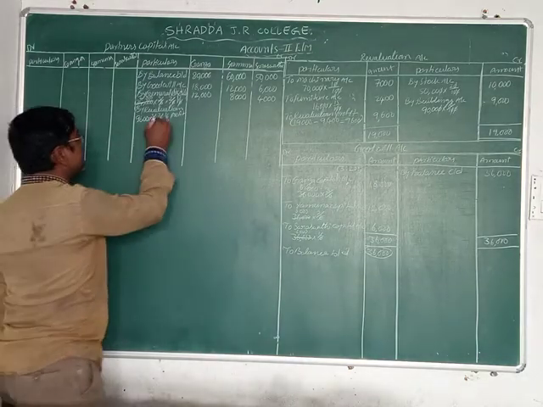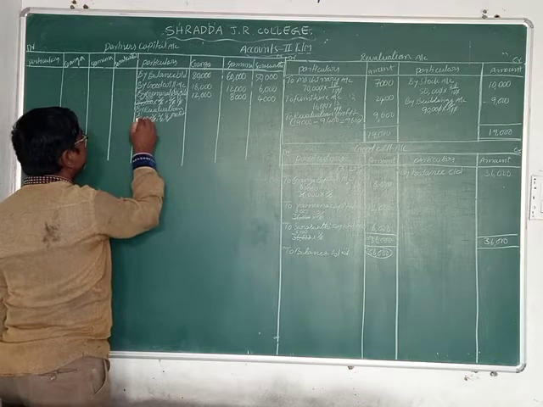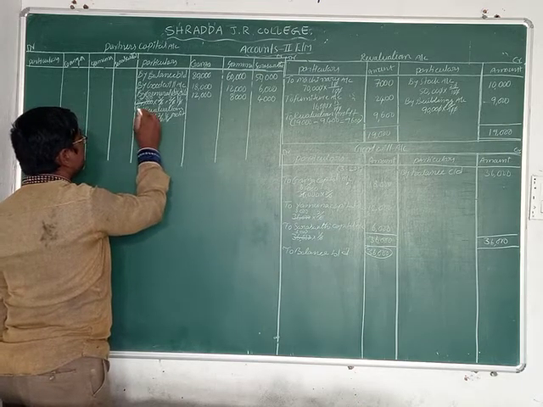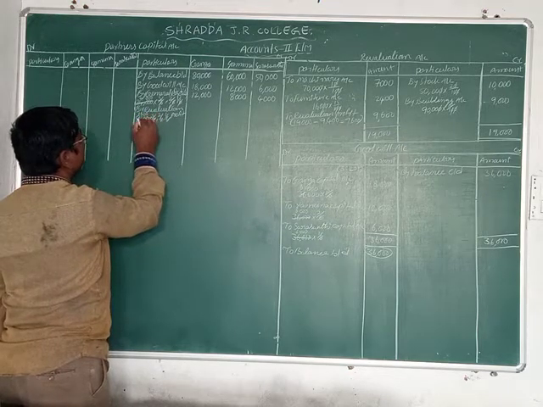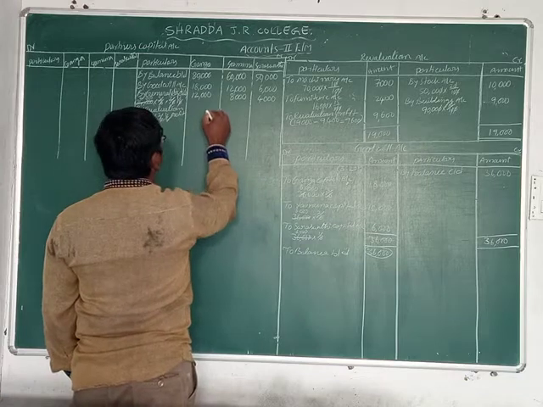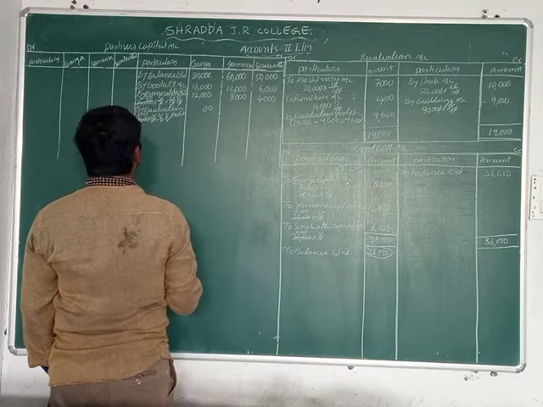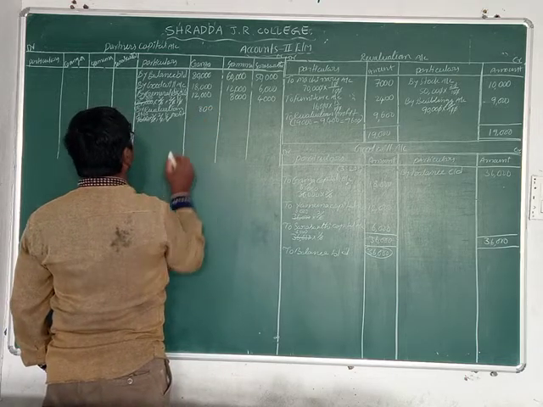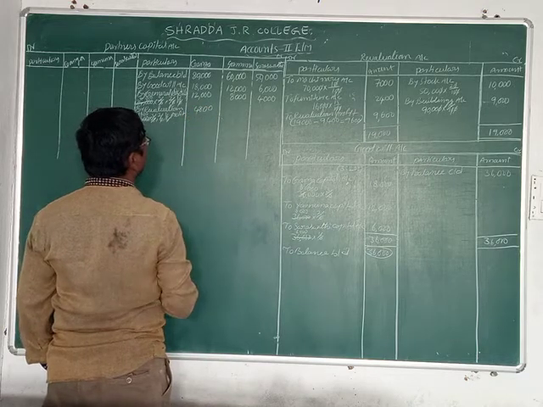Okay? 6 ones are 6. Here how much? 3. 3 6s are 36. So 6 6s are 36. 0 0. Okay friends? Now 3 0 0, 3 0 0, 3 6s are 18, 3 ones are 3 plus 1 is 4, 4,800.